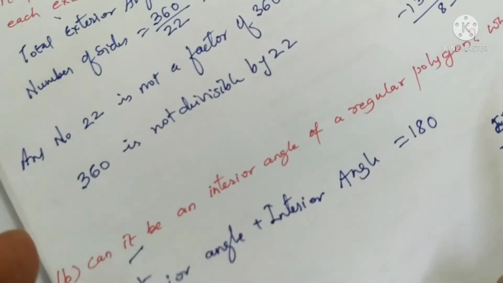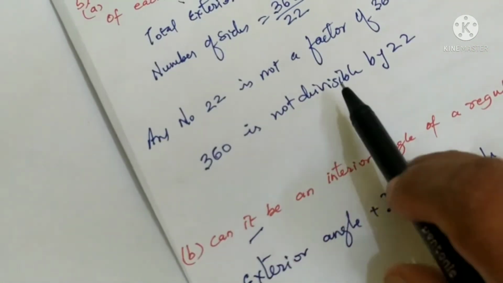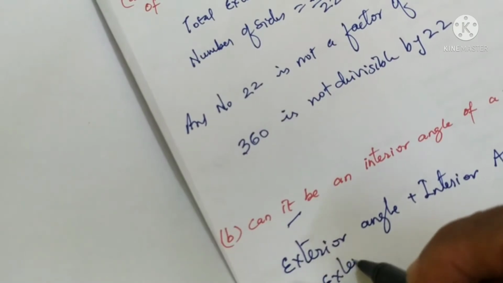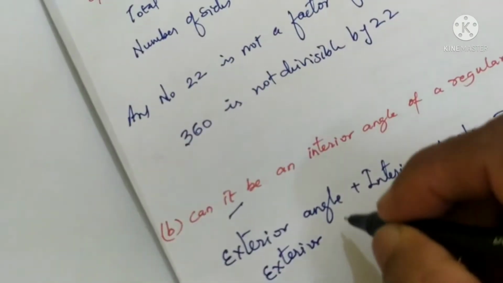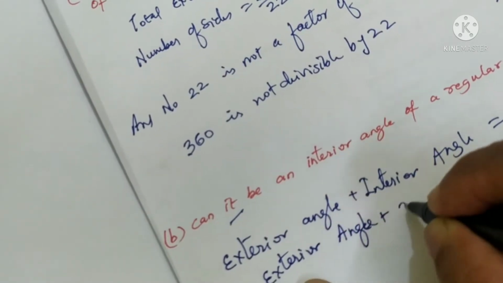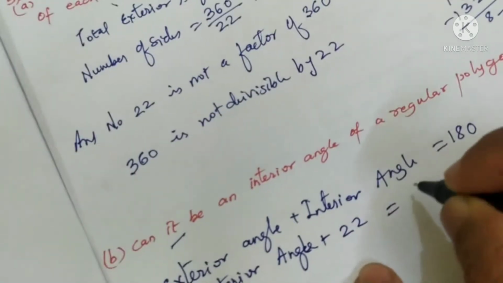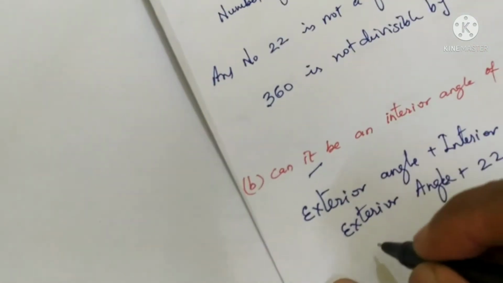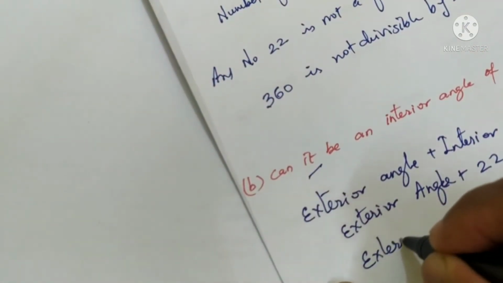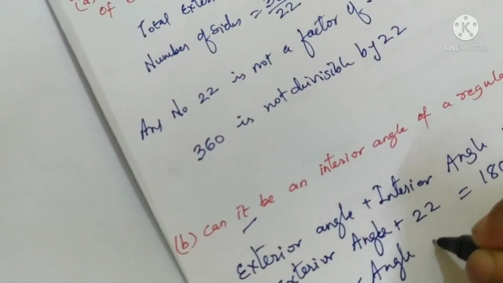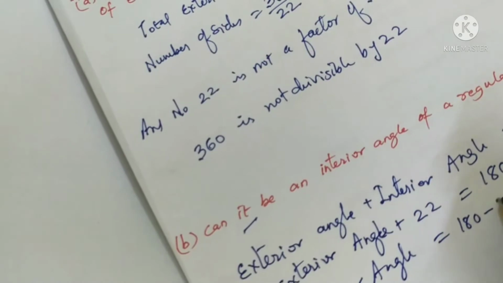So if we take 22 as the interior angle, exterior angle plus 22 is 180. So the exterior angle will be equal to 180 minus 22.